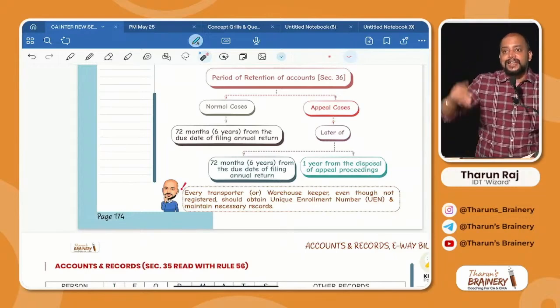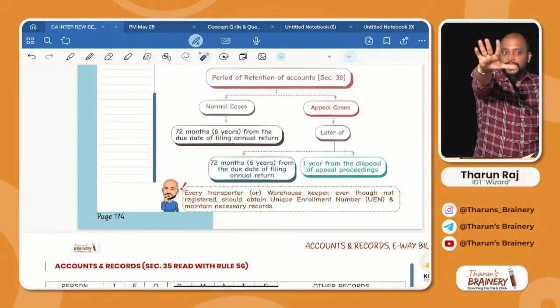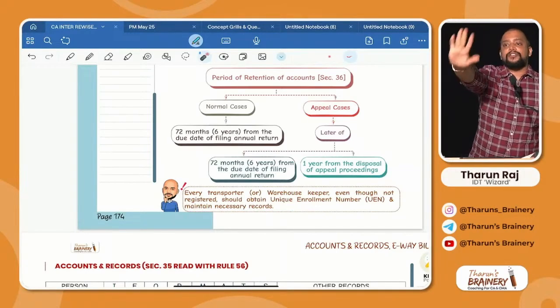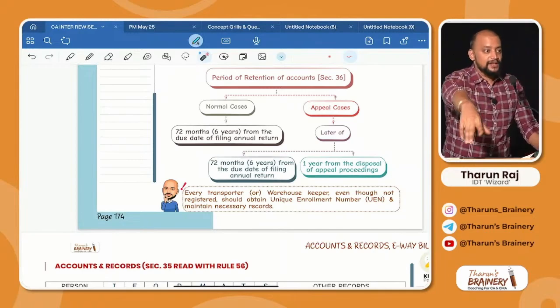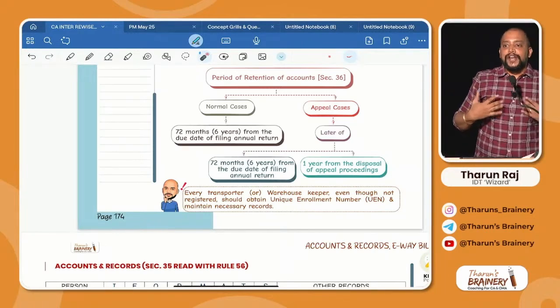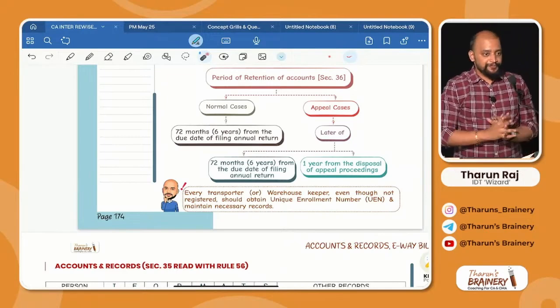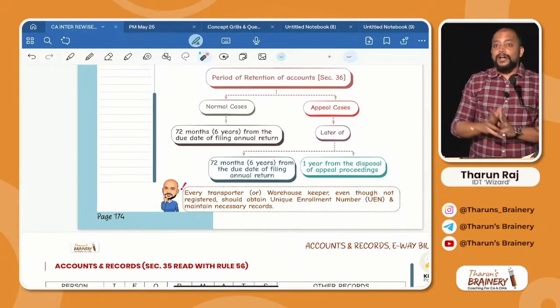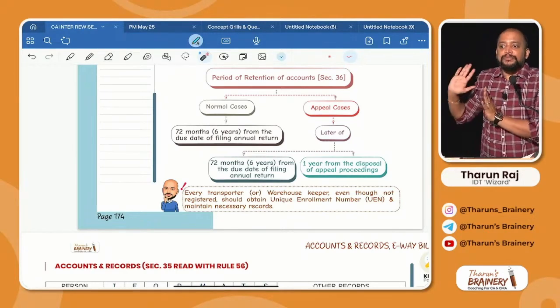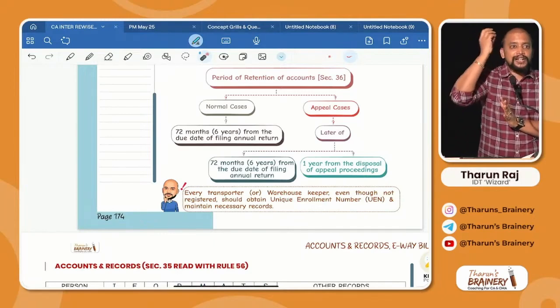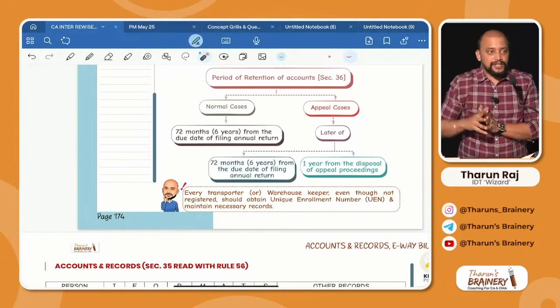What are those necessary records? Now wait, don't look. You tell me. You are a tax officer, and I am an unregistered transporter. You tell me what records you expect from me. What records you need, so that I need to maintain that. You tell me. Use your brain as a tax officer.